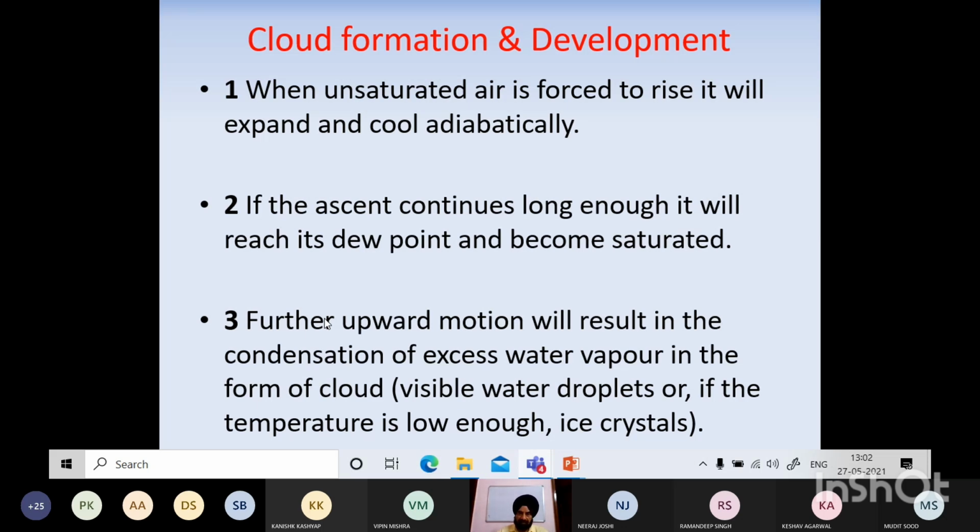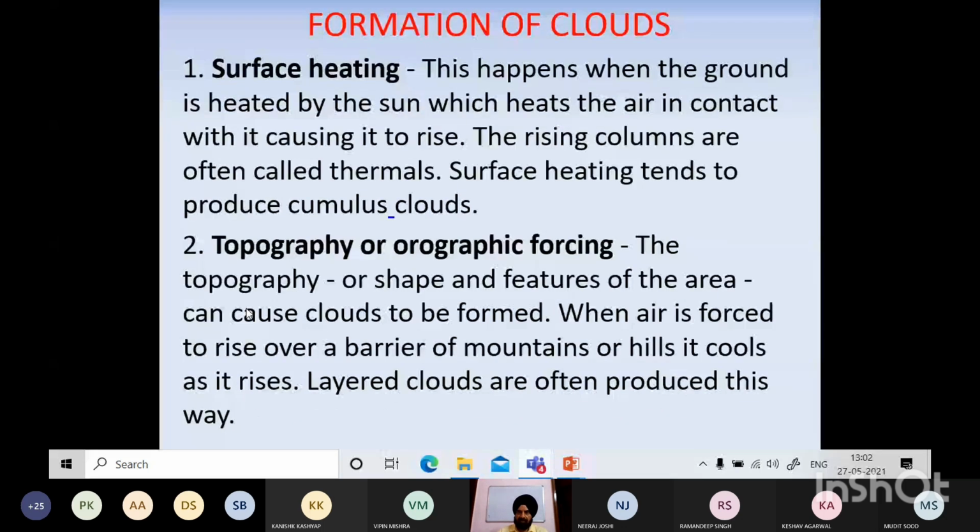Surface heating. Now this happens when the ground is heated by the sun, which heats the air in contact. There are various methods of air rising. One is due to the heat. Nowadays, the sun is too hot, it warms up the earth, and the air in contact with the earth also starts getting warmed up and starts rising. So these rising columns, often called thermals, so this surface heating tends to produce cumulus clouds.